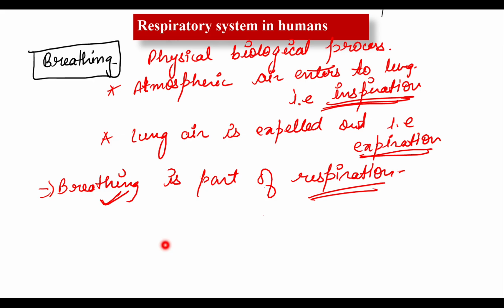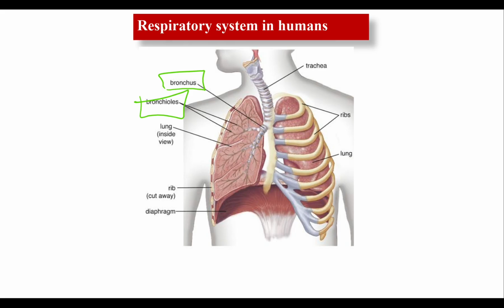Now let's talk about some structures which surround our lung and protect it. Look at this. These are the ribs that are present over our lungs. They protect our lung. Here is the sternum. The sternum and ribs are the bones that protect our lung. So this is our lung, and it is protected by a cage-like structure which is known as the rib cage.